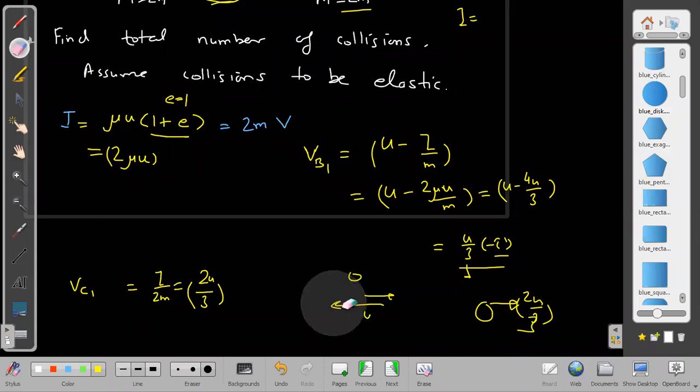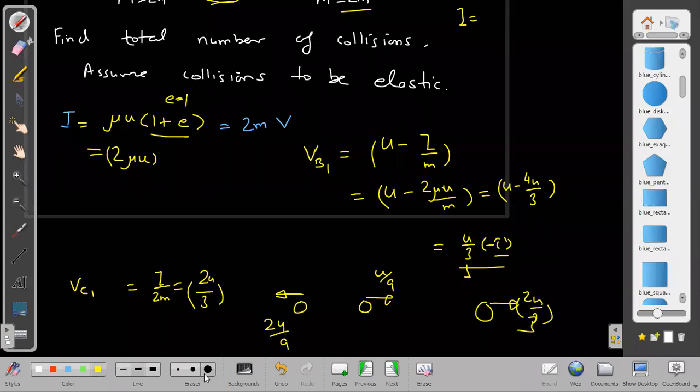Okay, one thing: with what speed will B be returning back? What will be the speed of B? I think 1 by 3 again, because it is becoming in the same ratio. So it will be u by 9, and that one will be getting 2u by 9. Then 2m, m and 2m. This will be the final speed.